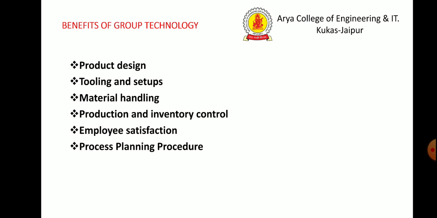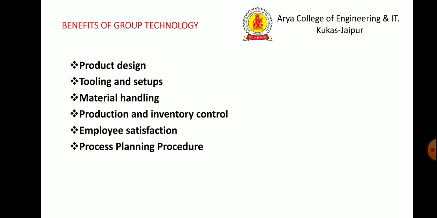There is also a problem of identifying part families among the many components produced in the plant. When these problems are solved and group technology is applied, the company will typically realize benefits in the following areas: production design, tooling and setups, material handling, production and inventory control, employee satisfaction, and process planning procedures.